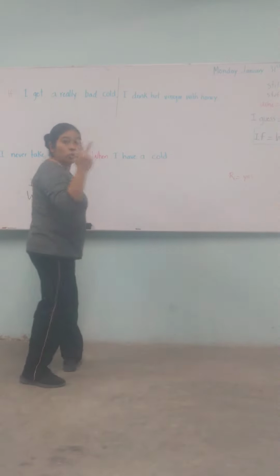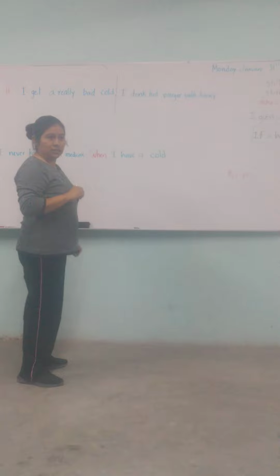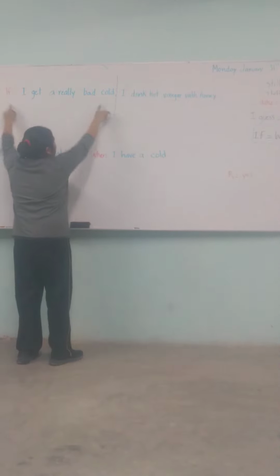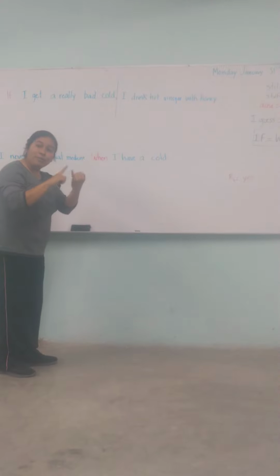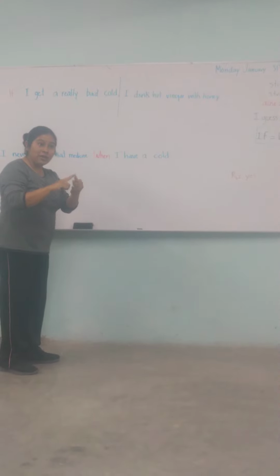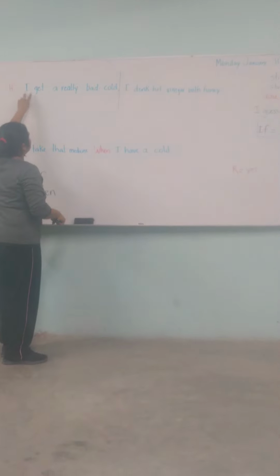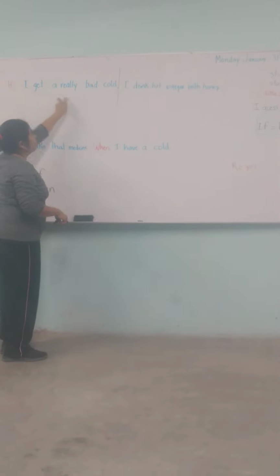We have two sentences. Remember that the sentences have person, verb, and complement. Yes.